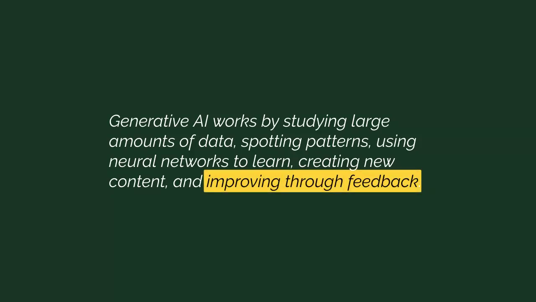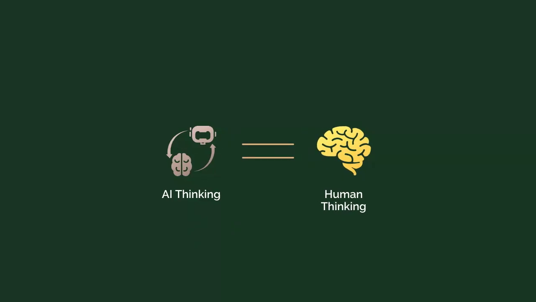Generative AI works by studying large amounts of data, spotting patterns, using neural networks to learn, creating new content, and improving through feedback. AI thinking mirrors human thinking in creativity and learning, but operates much faster than we do.